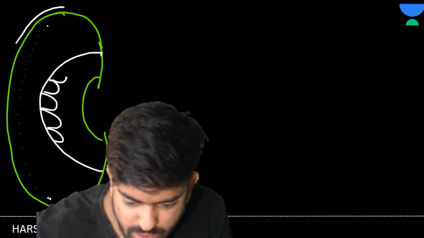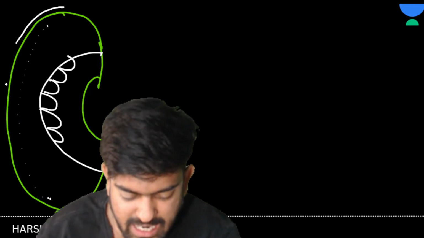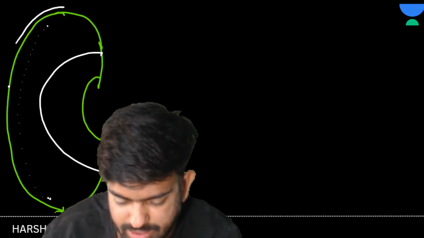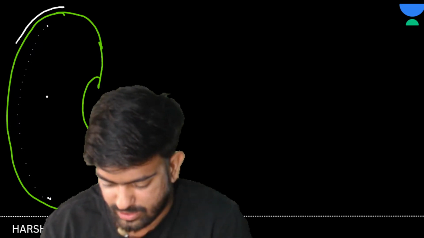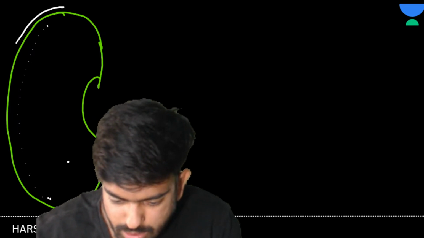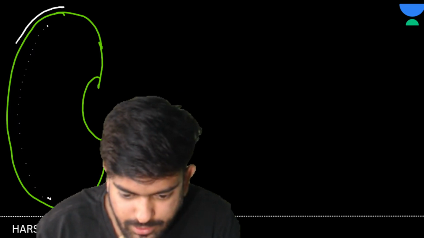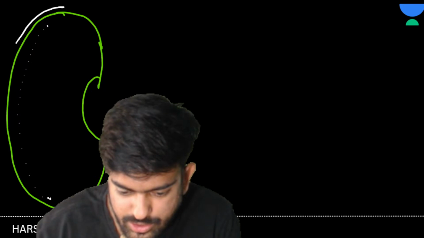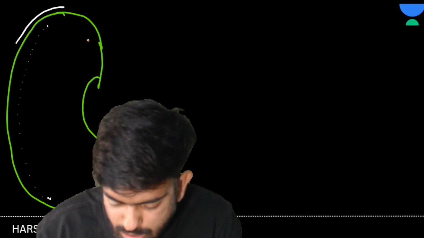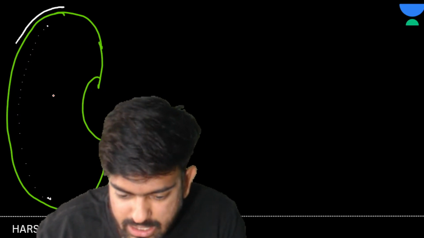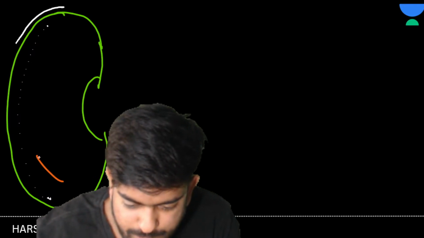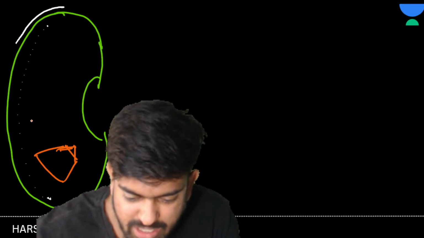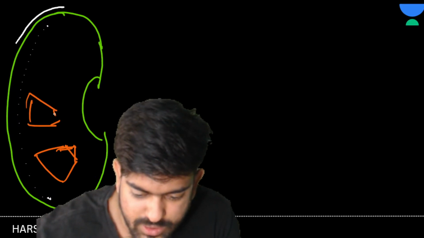Okay, ठीक है. One second, I'll make it in another manner. एक second बच्चों, एक second दे दो मुझे. Let me change the color. ठीक है, चलो. So here what's happening? Here we have pyramid-like structures. Okay, first of all, let's draw this. Some pyramid-like structures we have. Okay, yes or no?